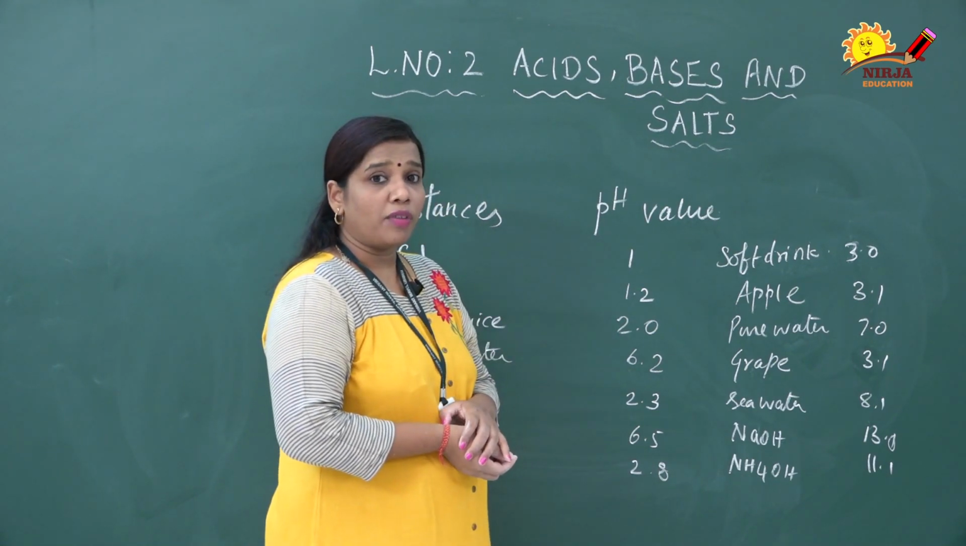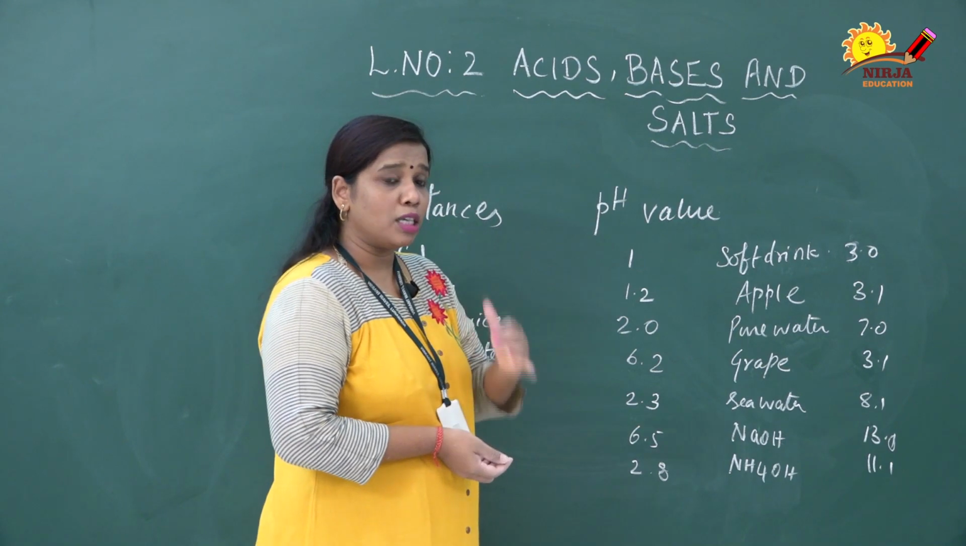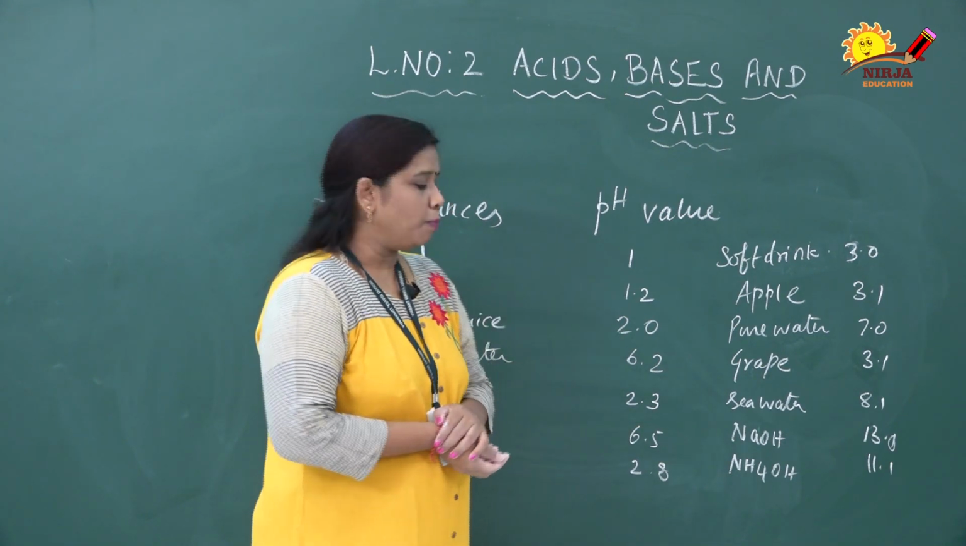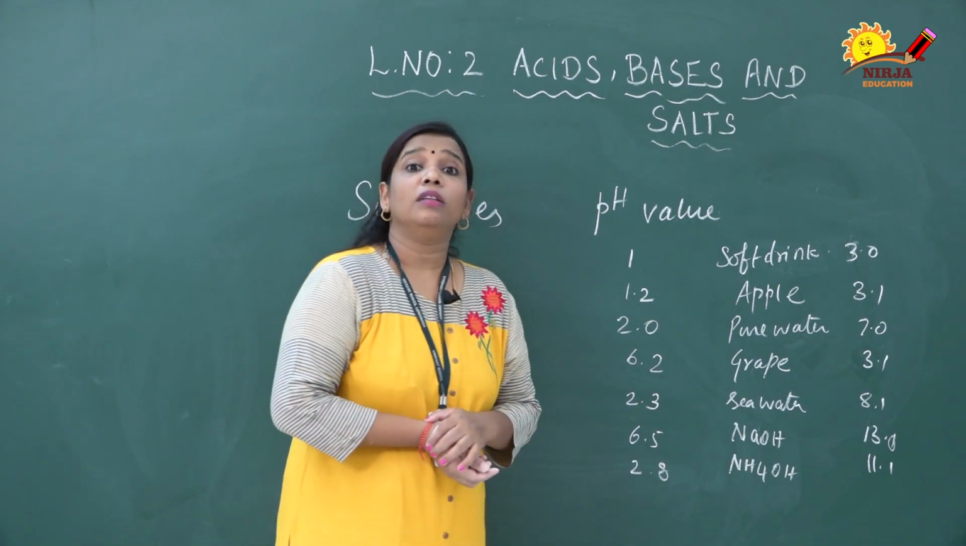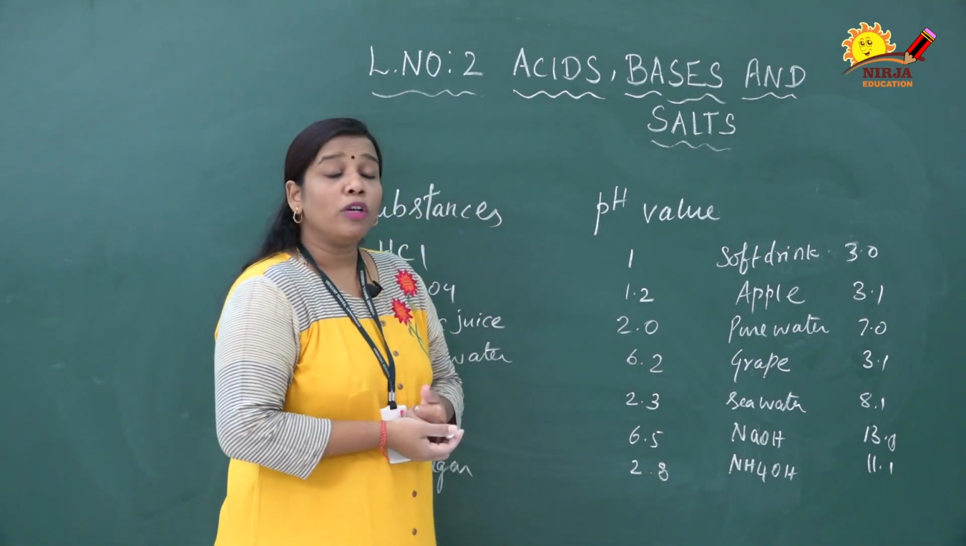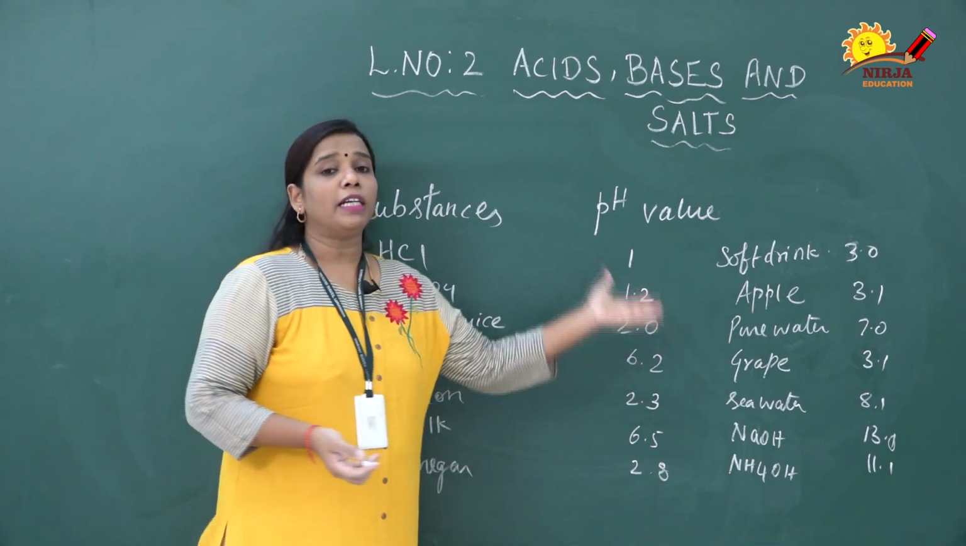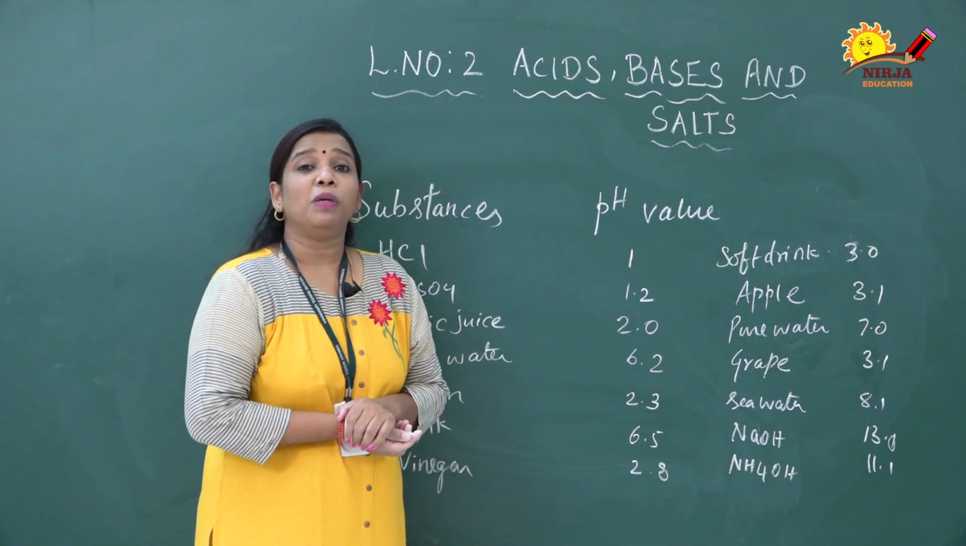Pure water, which we drink, is at 7, so it is neutral. Grape is 3.1, seawater has a pH value of 8.1, sodium hydroxide 13, and ammonium hydroxide 11.1. These are the different types of substances with their pH ranges.